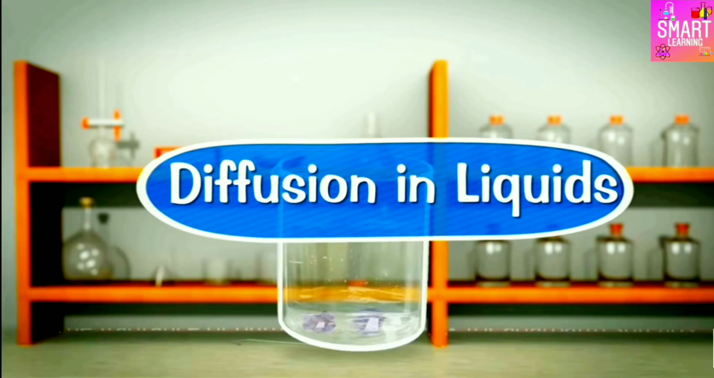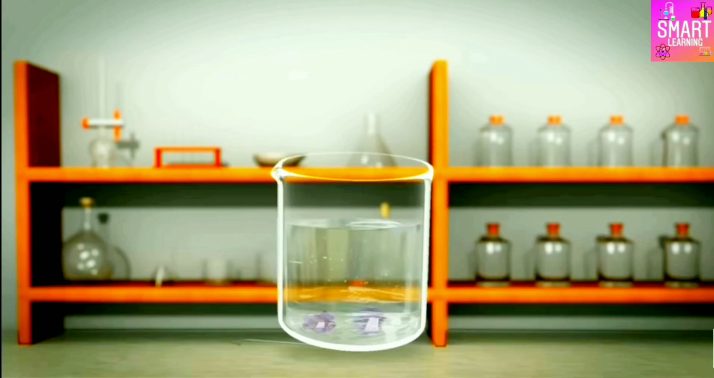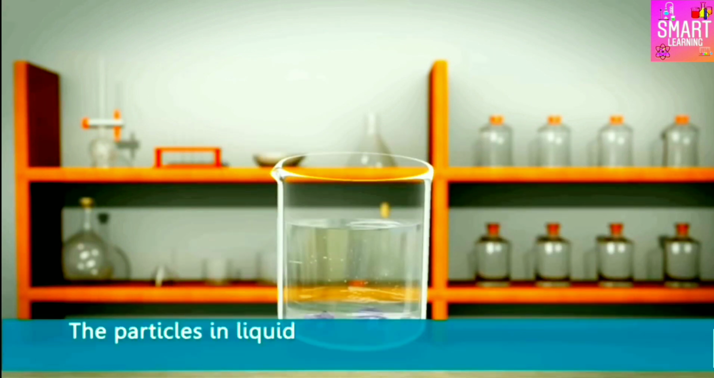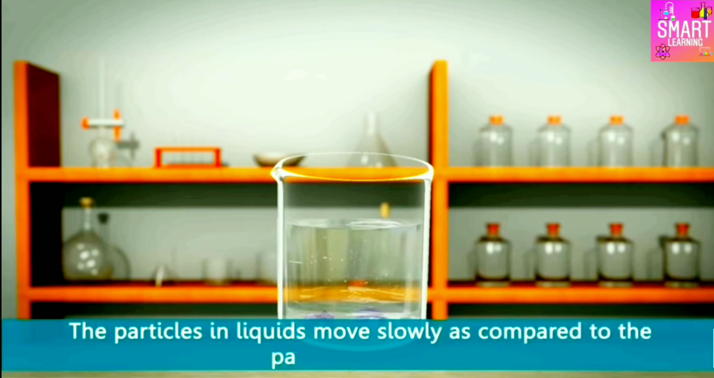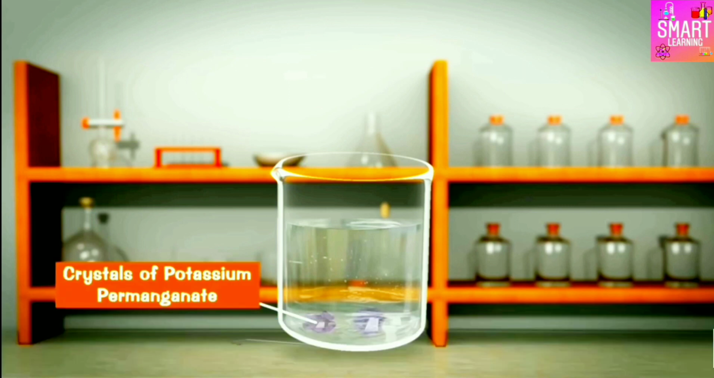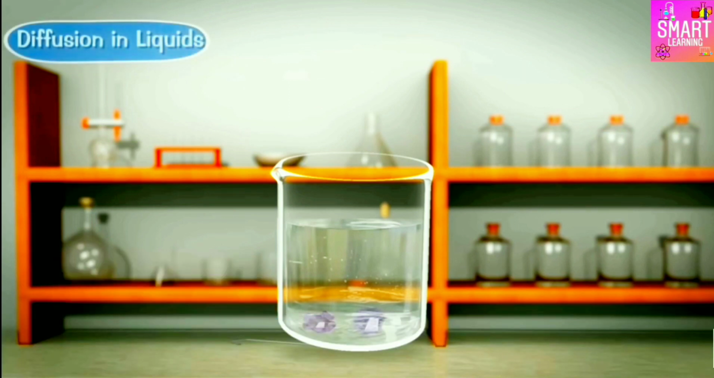Now, diffusion in liquids. Diffusion in liquids is slower than that in gases. This is because the particles in liquids move slowly as compared to the particles in gases. Here are some examples. If crystals of potassium permanganate are placed at the bottom of water in a beaker, then the purple color of potassium permanganate spreads into the whole water slowly.